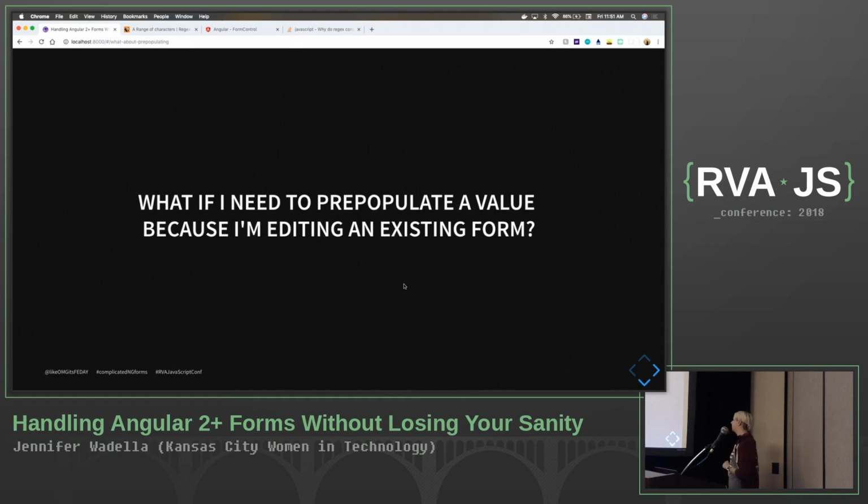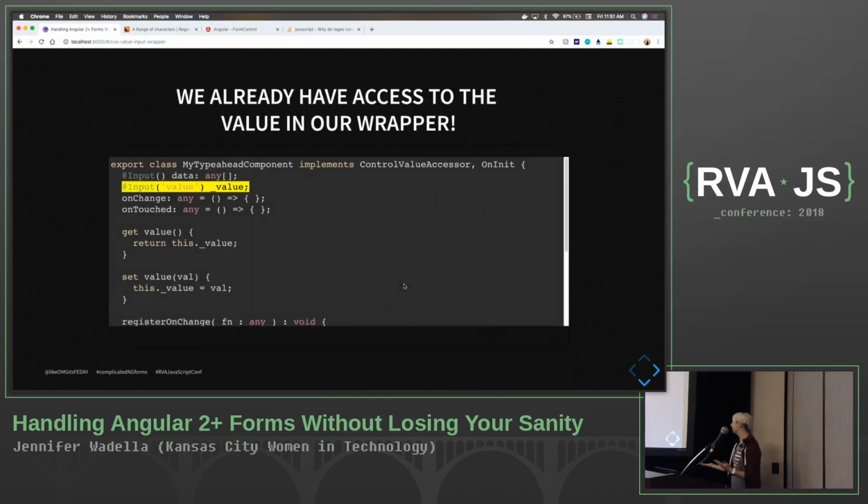Okay, so what if you've got a form that you might either use to create a new component, or maybe you've got something that already exists and you need to go in and edit it? That means I have to figure out how to pre-populate my existing values to my control value accessor wrapper. We already have this done through our input value. So again, we're not having to bind a bunch of extra inputs or outputs to our component. We have access to everything we need just with that input value. So, yay.